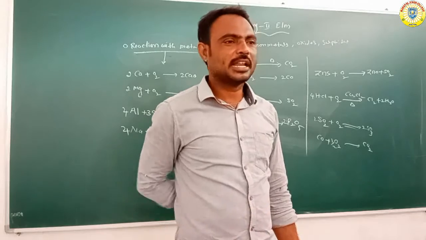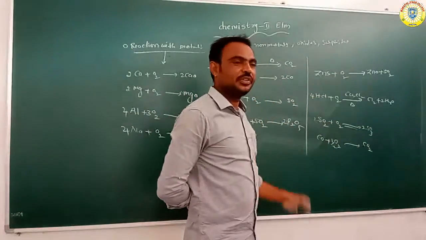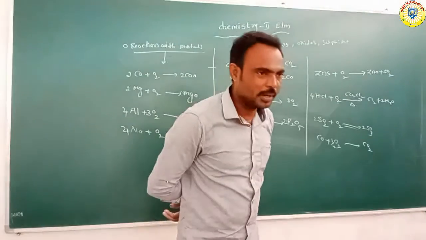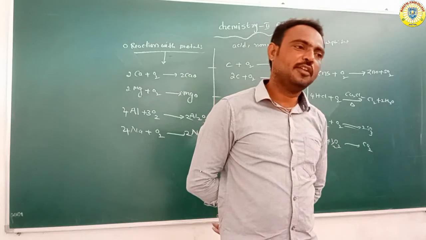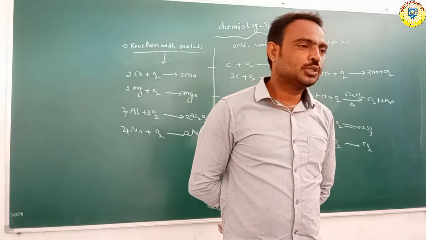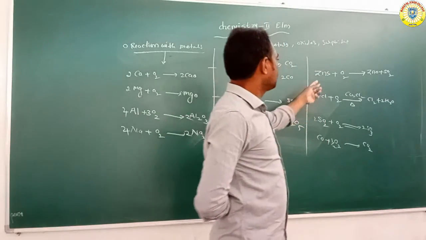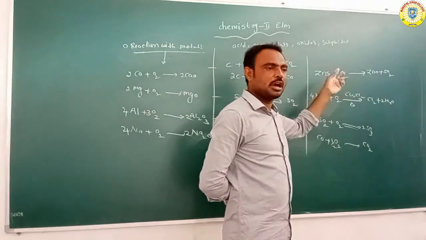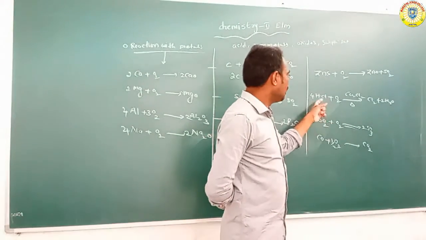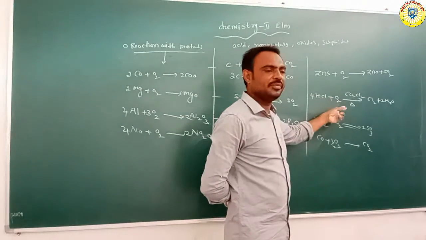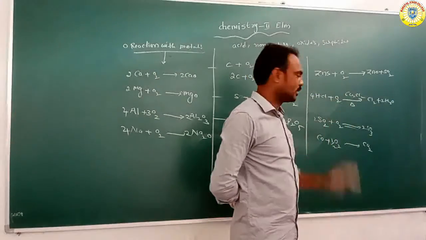This process is called rusting. Or oxygen reacts with non-metals like carbon, phosphorus and sulfur to form their oxides. Some sulfides also react with oxygen to form different types of compounds, and acids also react with oxygen to form chlorine and water molecules.